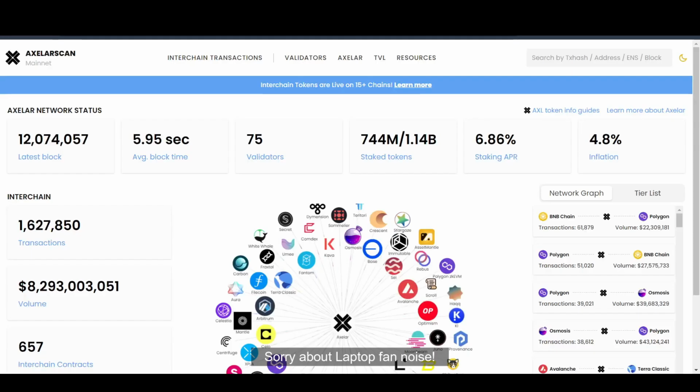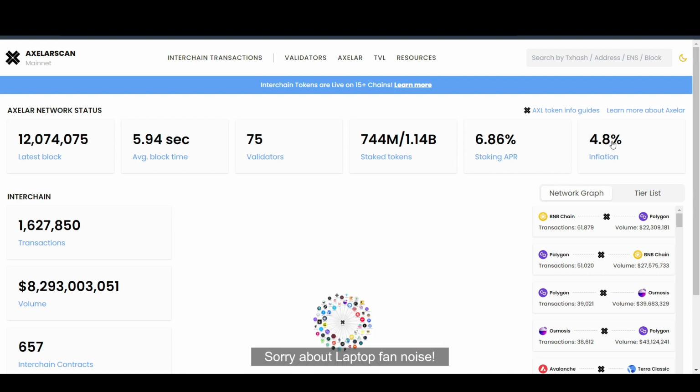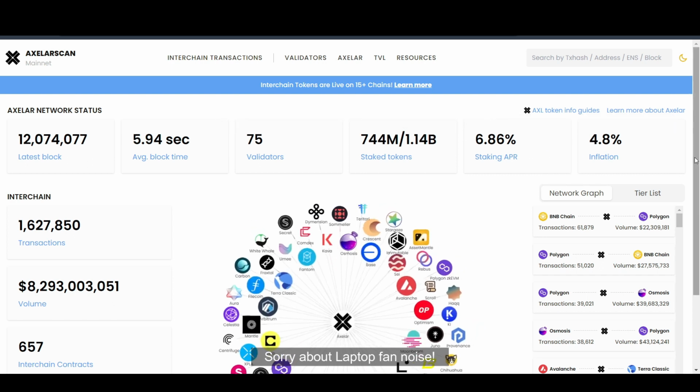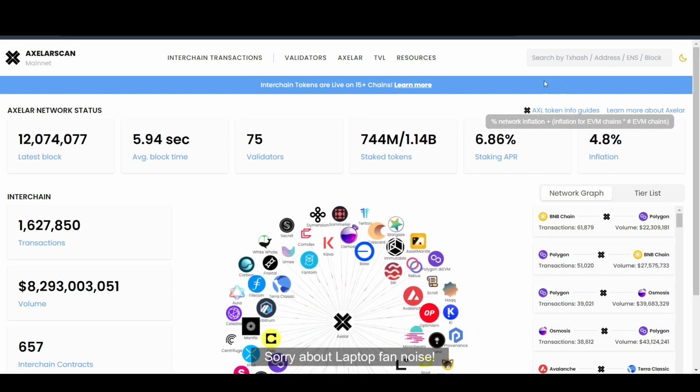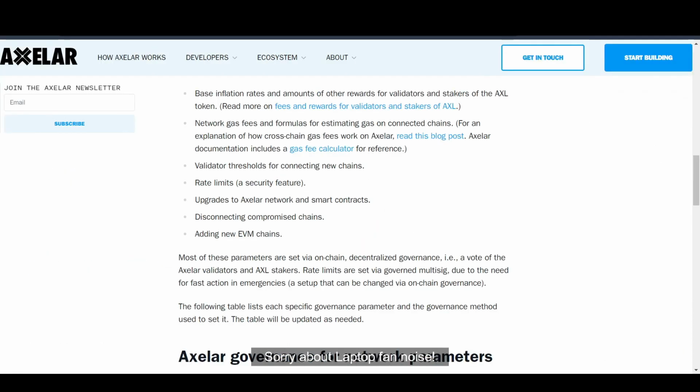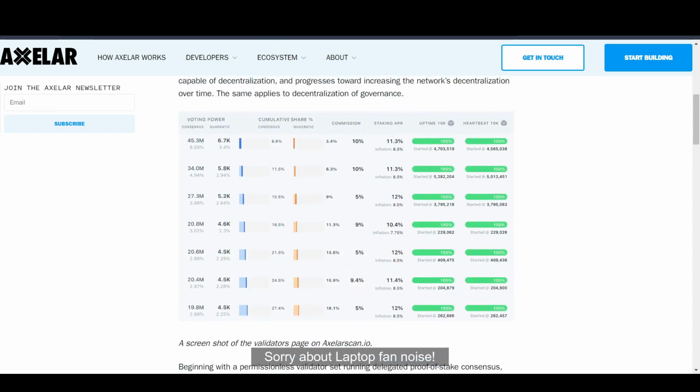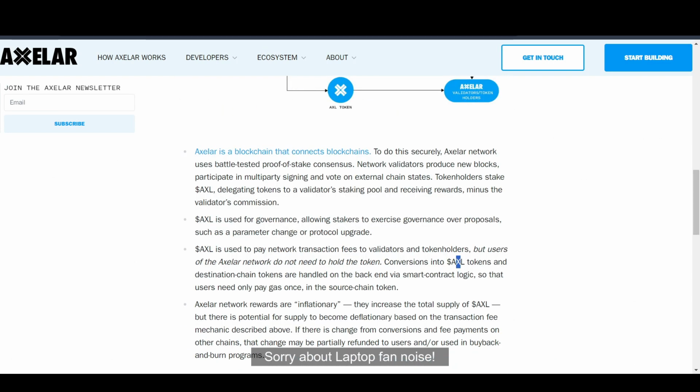As of now, its inflation rate stands around 4.8%, which is yearly. Still this is not good, but as long as we have demand for AXL, it does not actually matter. As we discussed in the roadmap section, we also have a burning mechanism planned in the future, which means they are trying to make the token deflationary in the long run, which will probably pump the token as well.